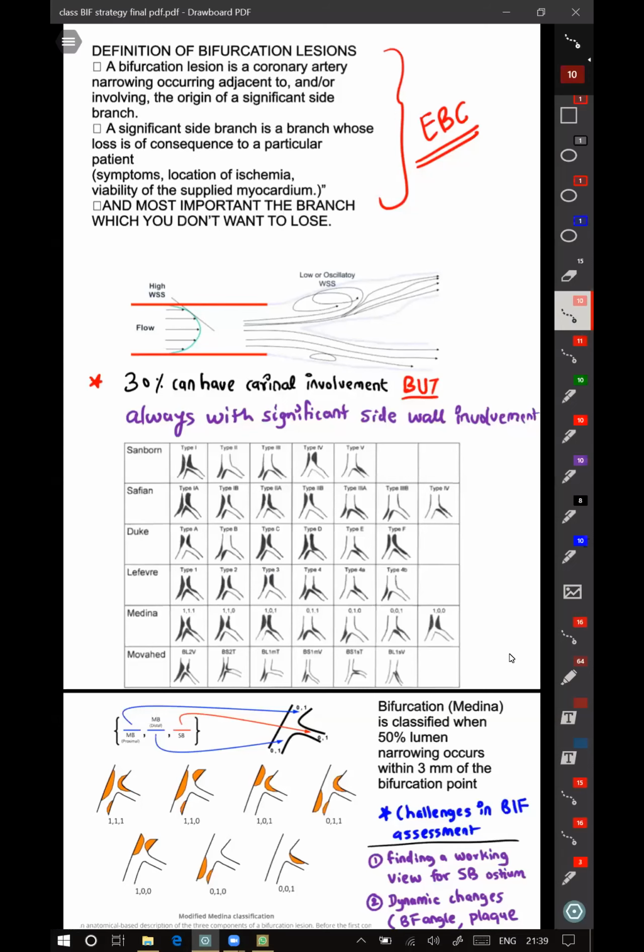We'll talk about bifurcation lesions today. Definition of bifurcation lesions.